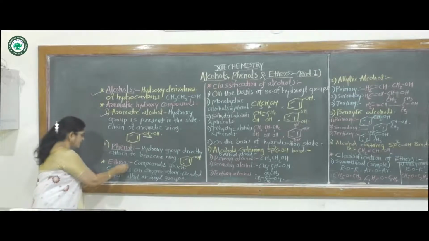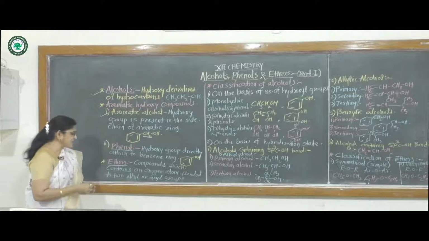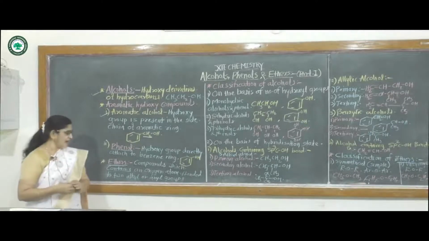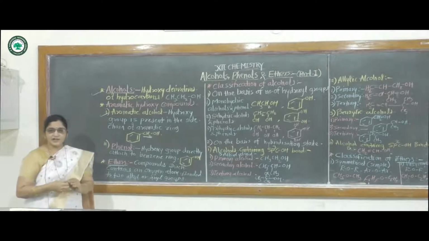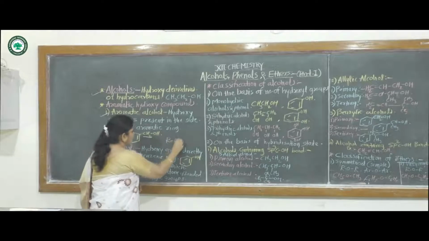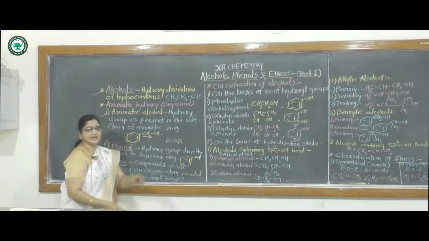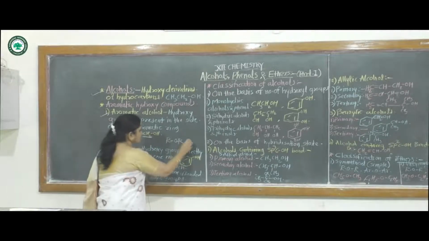The next one, that is ethers. Ethers means compounds which contain an oxygen atom bonded to two alkyl or aryl groups. That means these have the functional group ROR, the oxygen bonded to two alkyl groups or two aryl groups.